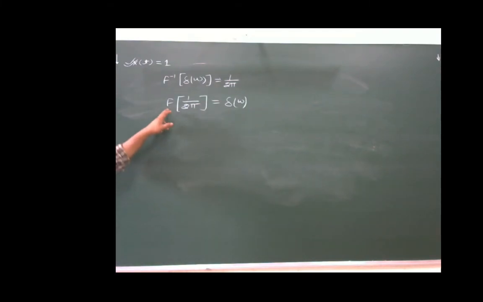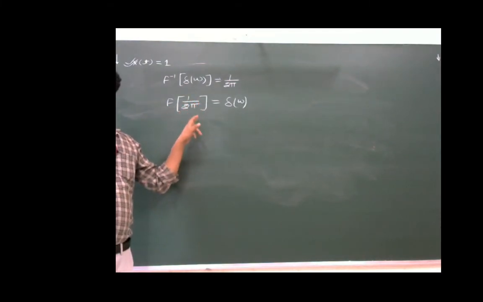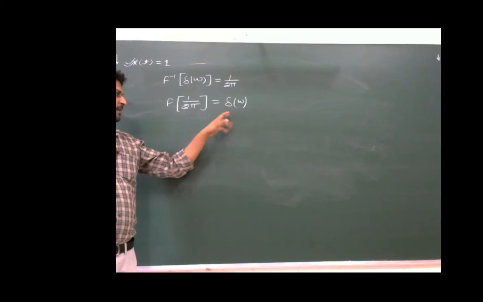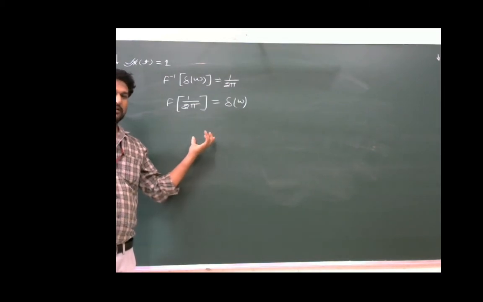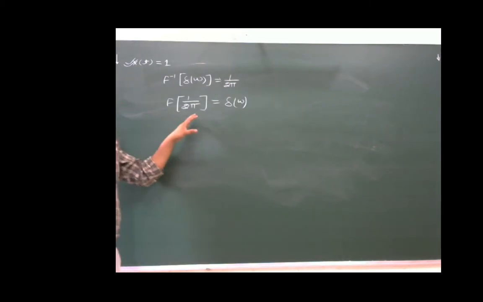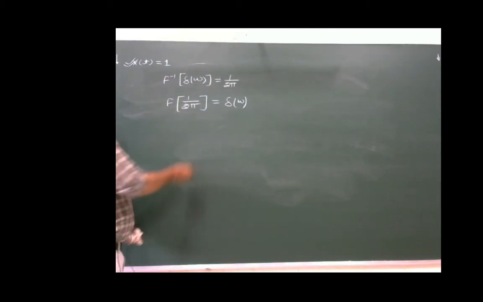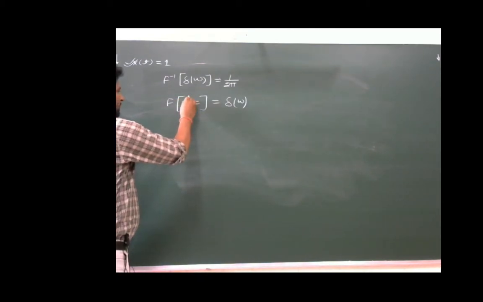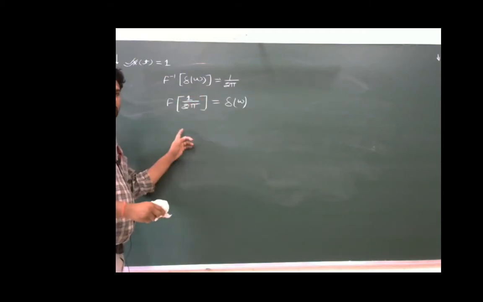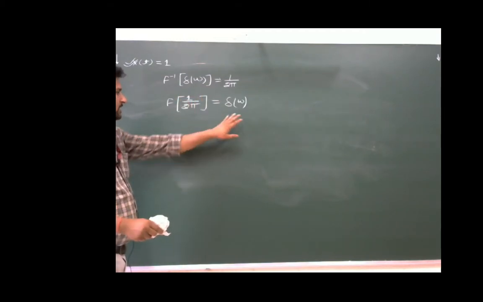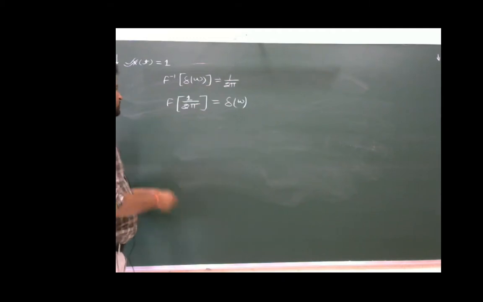Fourier transform of 1 upon 2 pi will be equal to del omega, and what we have to determine is the Fourier transform for the given signal 1. To get the Fourier transform of 1, we have to multiply the entire equation by 2 pi.